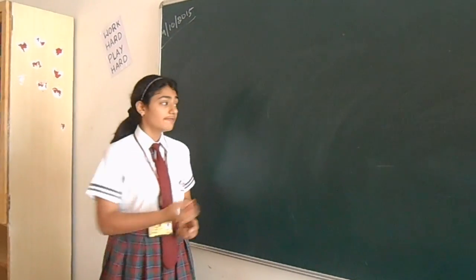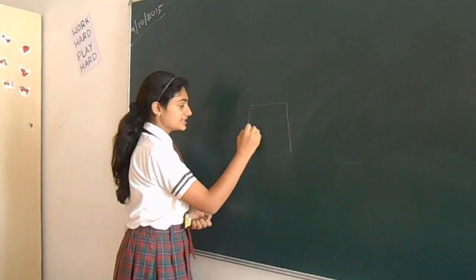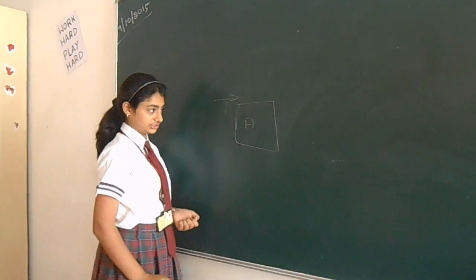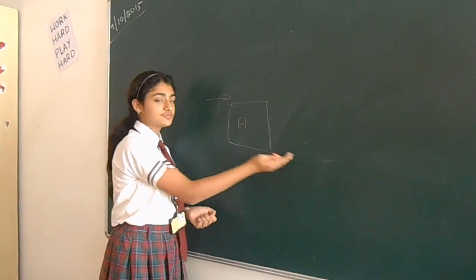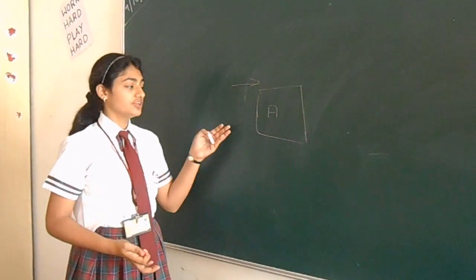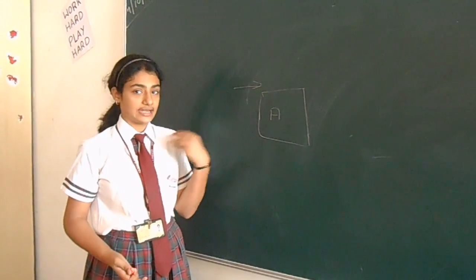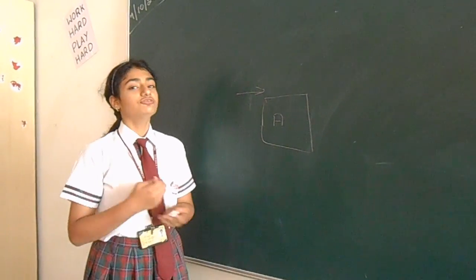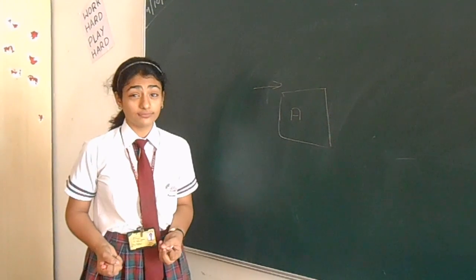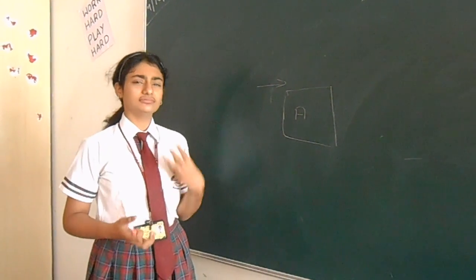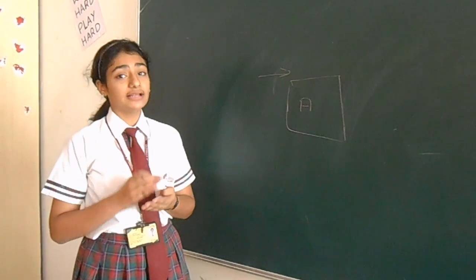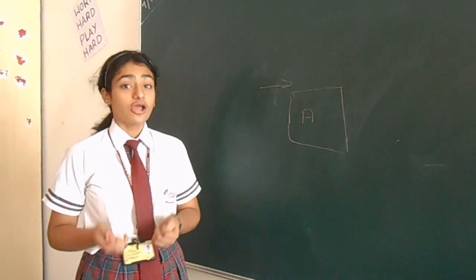What is force? When an object A is moving in a particular direction, it is changing its position from one place to another. This is called force. We are moving it with the help of the force applied by us. Force has many effects in our daily life. We use force to pull an object, to push an object. Thus from this, we come to know that force is a push or pull applied to move an object.